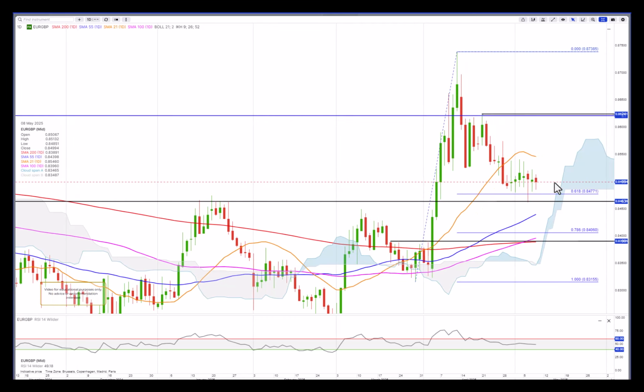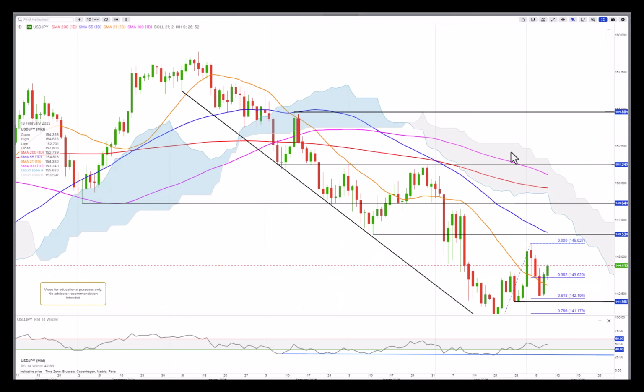Still keeping ourselves above 84.60-65, and as long as it does that, well, then there's still a bouncing potential up to 86.25. If it takes out the lows here from a few days ago and below this support here, well, we could see a push down to around 84.